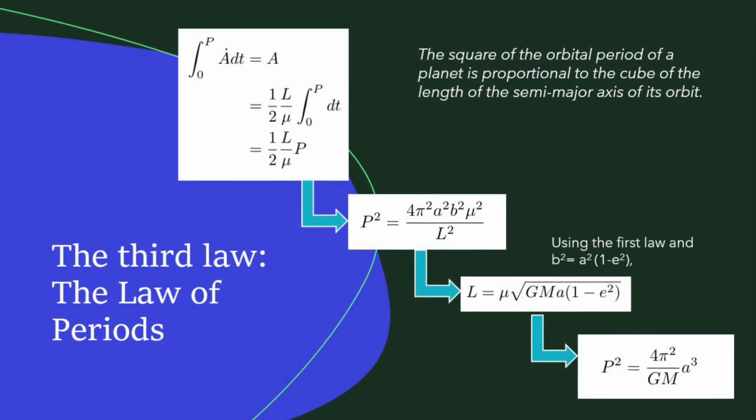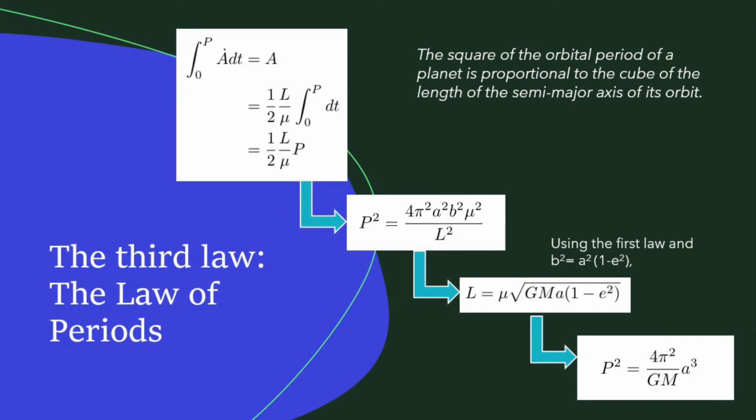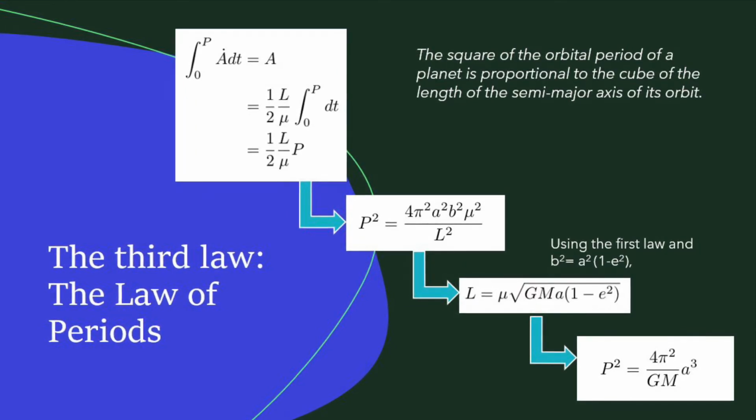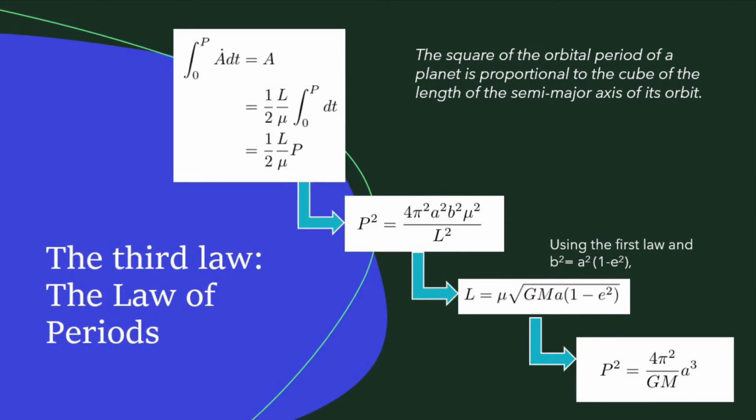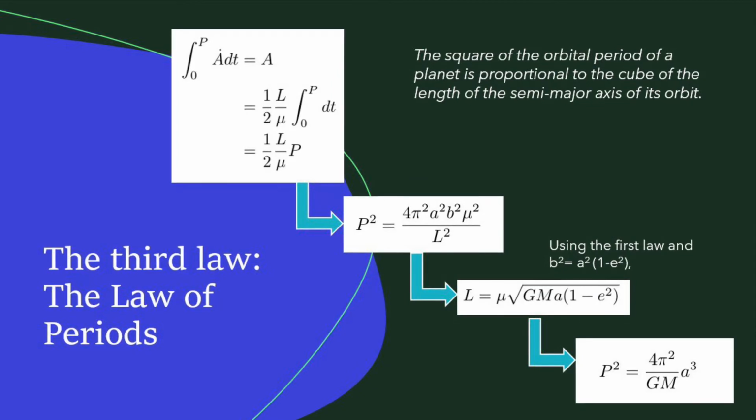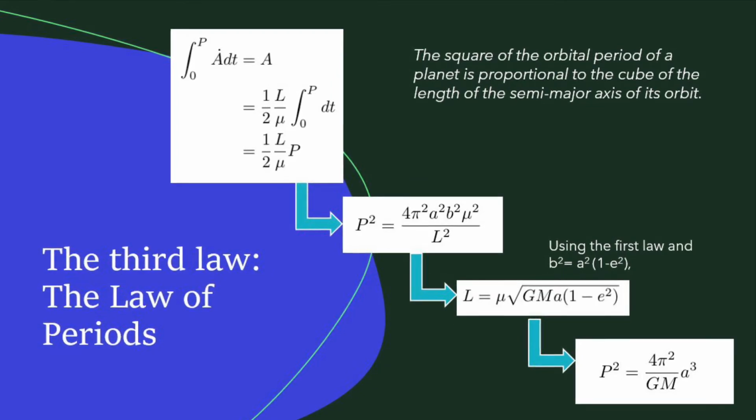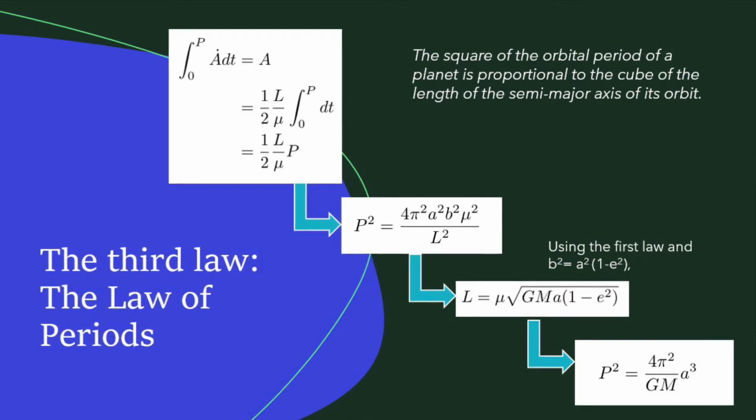Now the third law, which is the law of periods, states that the square of the orbital period of a planet is proportional to the cube of the length of the semi-major axis of its orbit, which is something of a conclusion to the previous two laws. We begin by integrating the rate of change of the area over time, which will give us 1/2 of L over mu times the period.